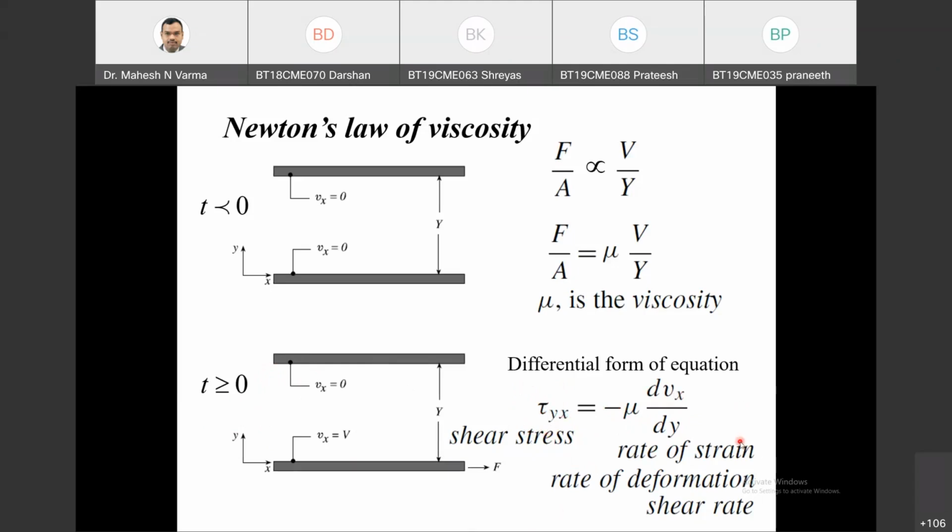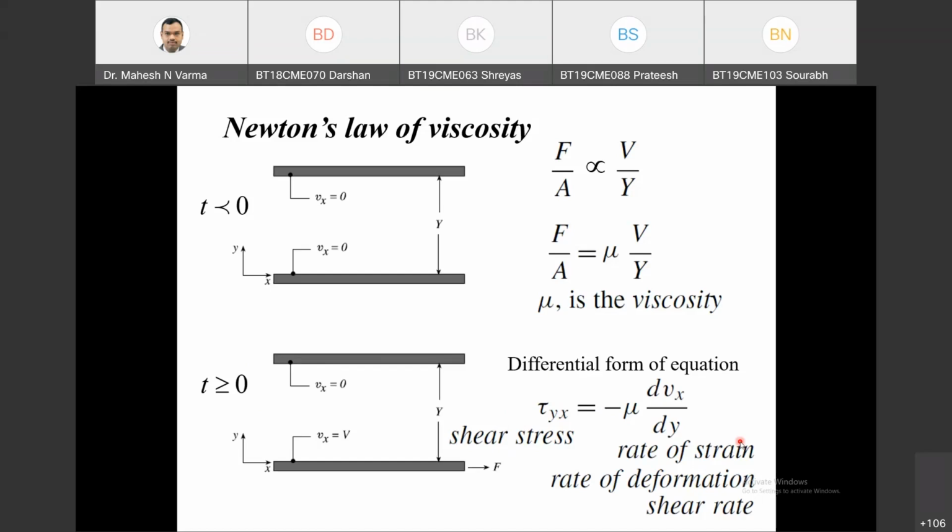Anybody has any input related to this? Any doubt related to Newton's law of viscosity? Excuse me, sir. Yeah, tell me. Your roll number? Roll number 103. And name? Saurabh. Tell me, Saurabh.